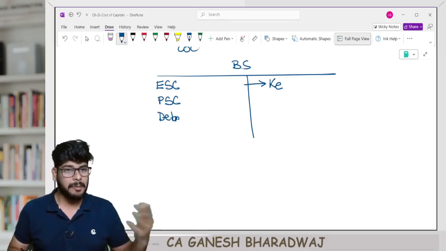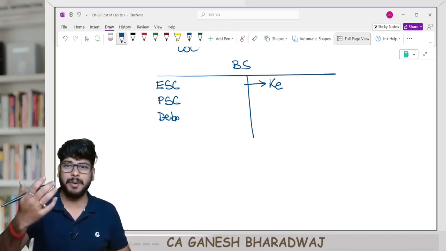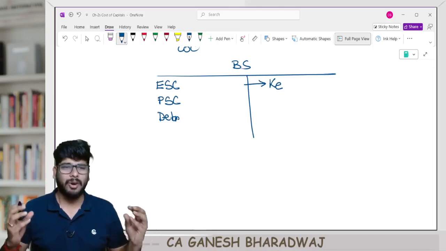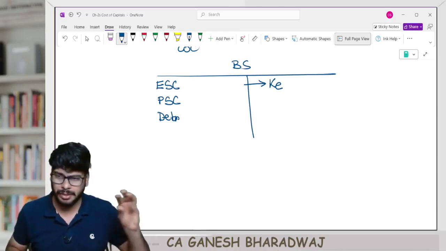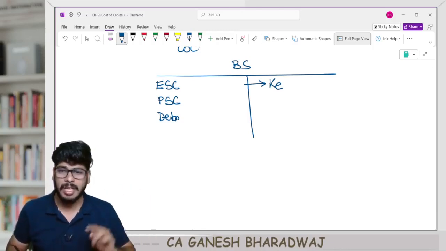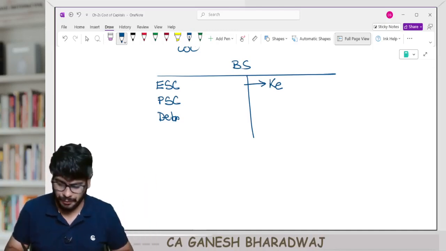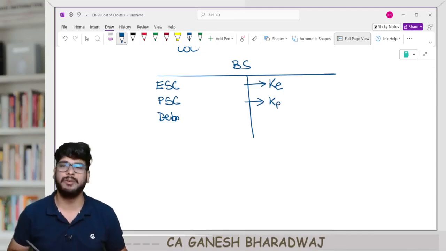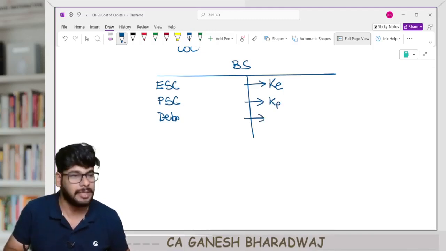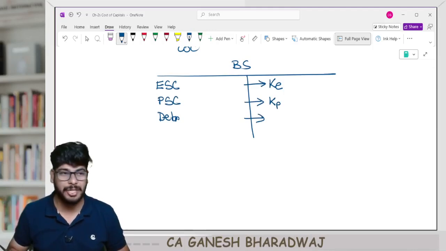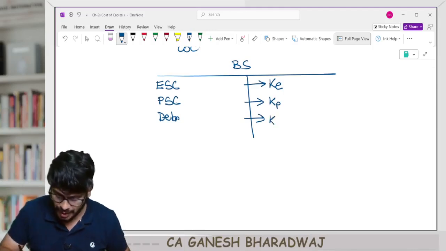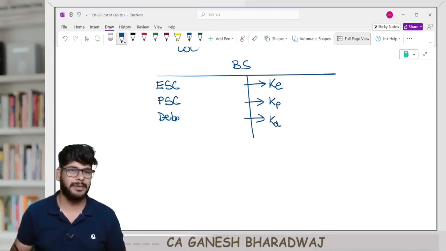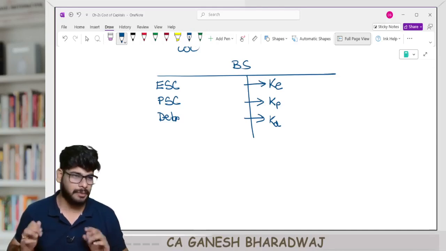Similarly, for preference share capital, the company needs to pay dividend, so this source also has a cost associated with it, called KP. The cost incurred towards debentures as a source of finance is called KD.